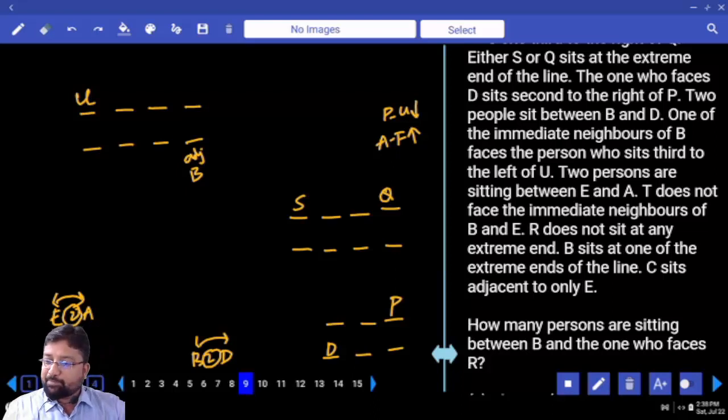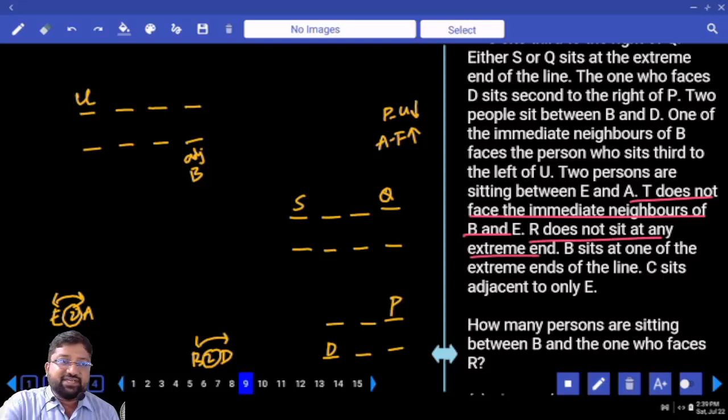Next line. T does not face the immediate neighbors of B and E. R does not sit at any extreme ends of the lines. B sits at one of the extreme ends of the lines.